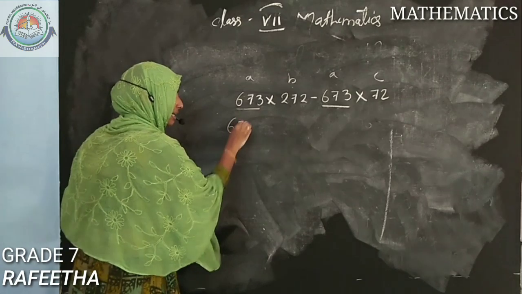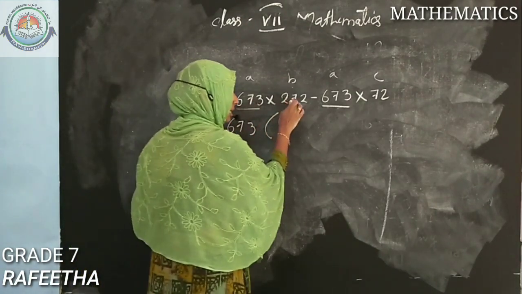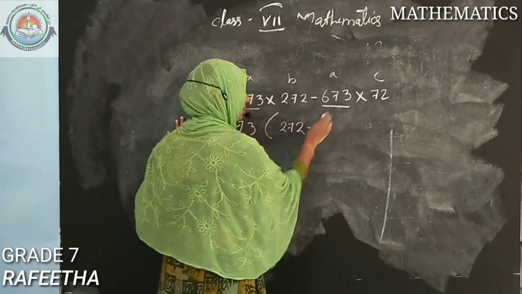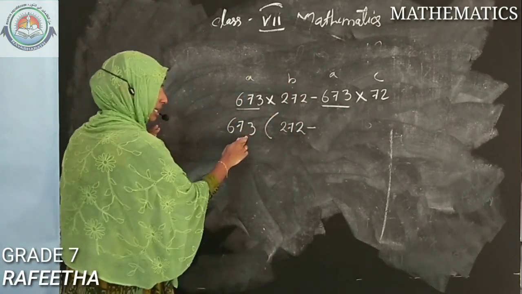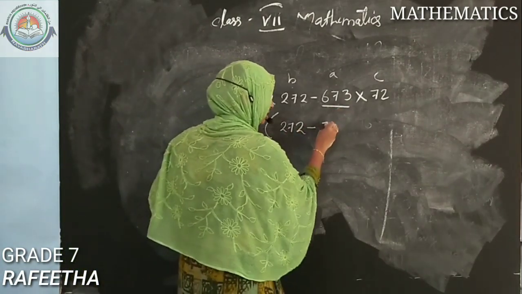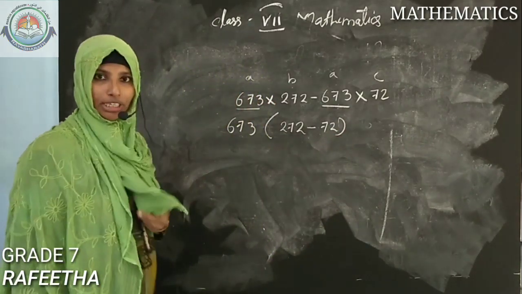That is 673. If it is coming outside, what is remaining here? 272 minus, and since we have taken that already inside the bracket, what is remaining here? 72. Got it? Got what I said?